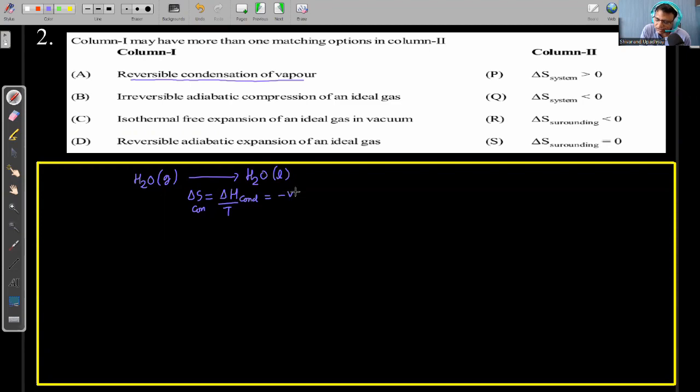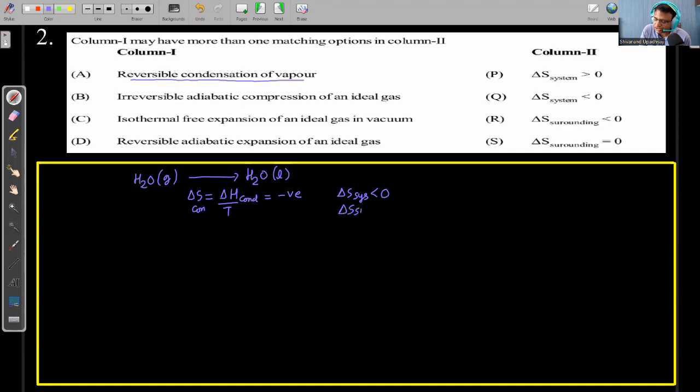Temperature in Kelvin is positive. So this whole thing is negative. Or if you know that the entropy of gas is greater than the entropy of liquid, from there also you can say that the entropy of condensation is negative. For the system, we have calculated that the entropy change of the system is negative. If the system is rejecting heat energy, who is going to get that?